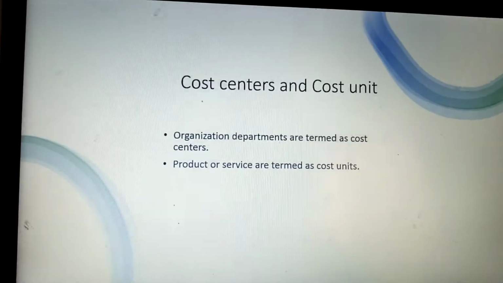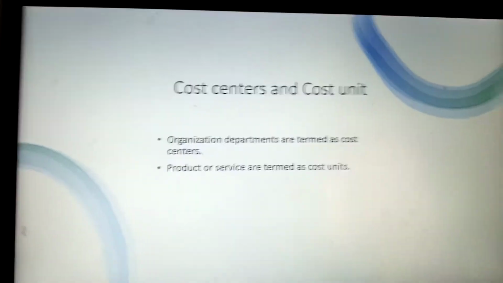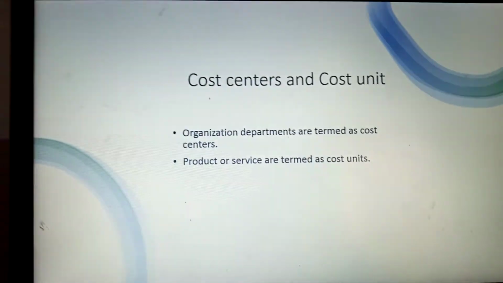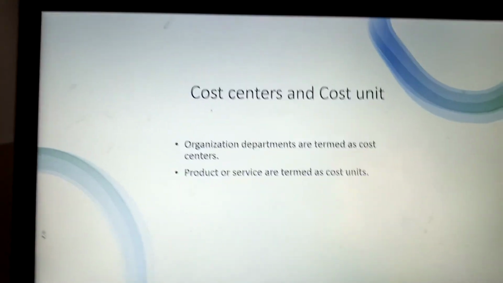Cost center: organization departments are termed as cost centers, and the finished product which the company is selling, or the service unit which the company is providing to its customer, is known as cost unit.